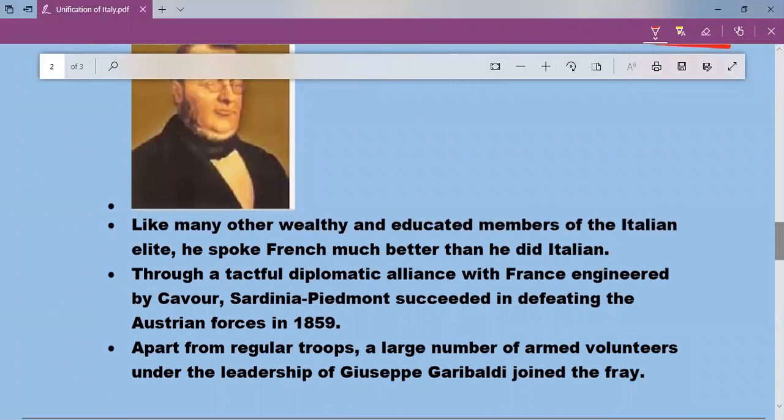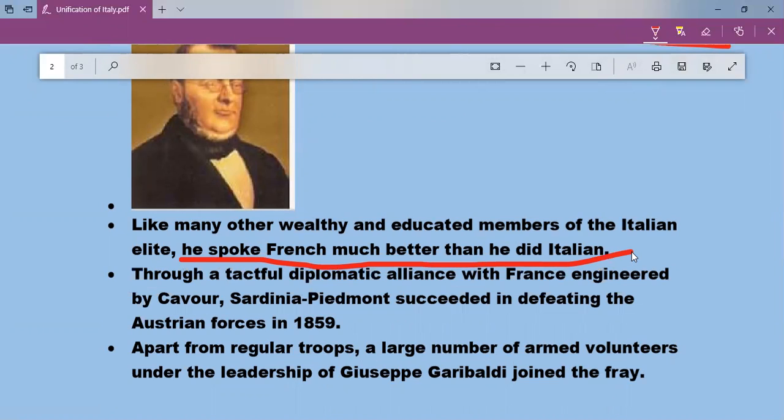And like many other wealthy and educated members of the Italian elite, he spoke French much better than Italian. That is important because he conducted discussions with France, and he needed help from France for Italian unification. Through a tactful diplomatic alliance, he had an agreement with France. That is why the fact that he spoke French much better than Italian is added here.